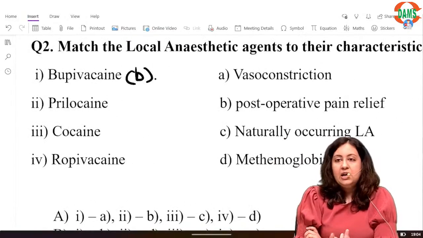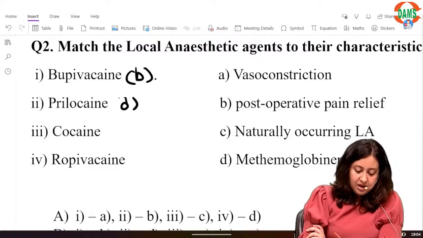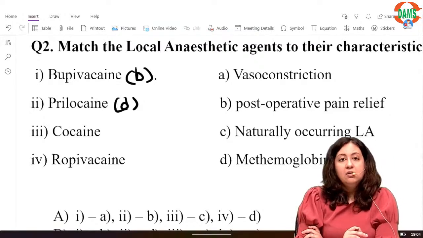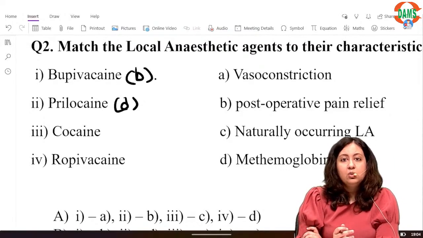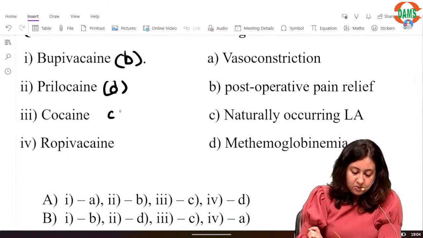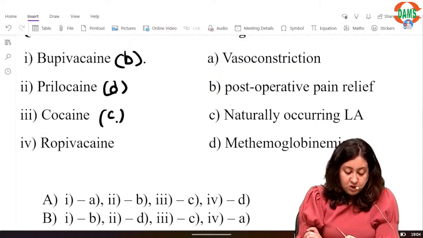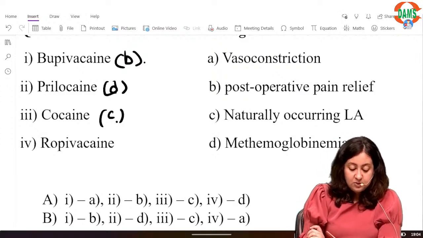Now prilocaine, we all know it is associated with methemoglobinemia. So this is D. Again, cocaine, we know that it is a naturally occurring local anesthetic agent. So with cocaine, we have option C from the corresponding column. And ropivacaine causes vasoconstriction.